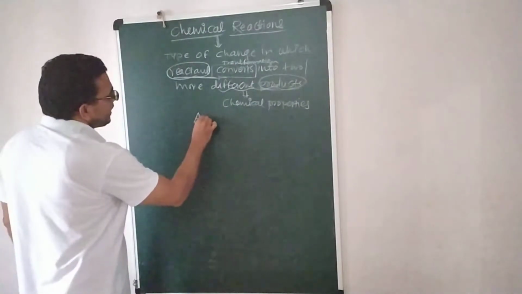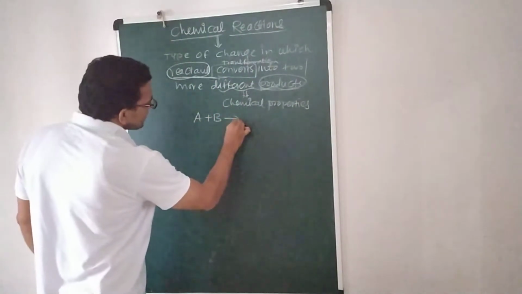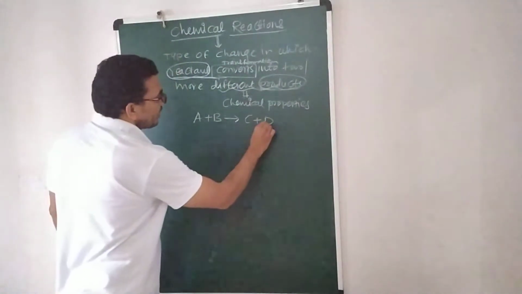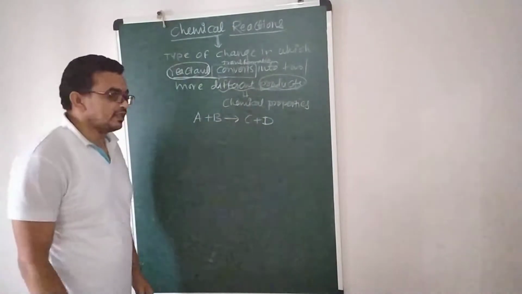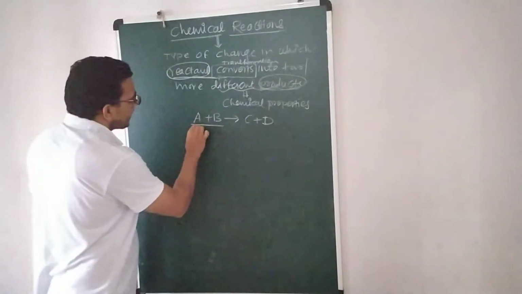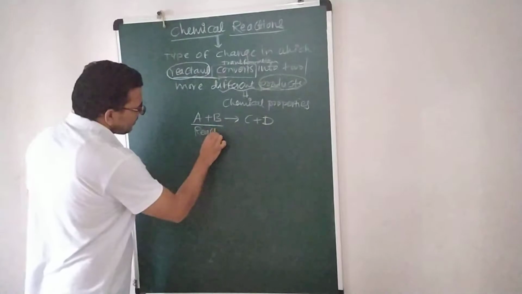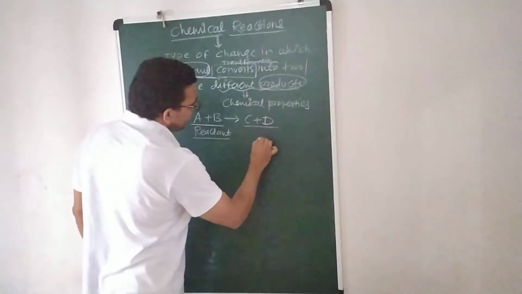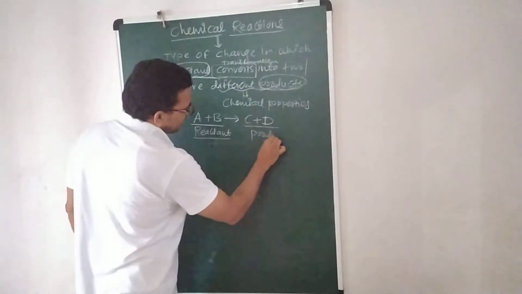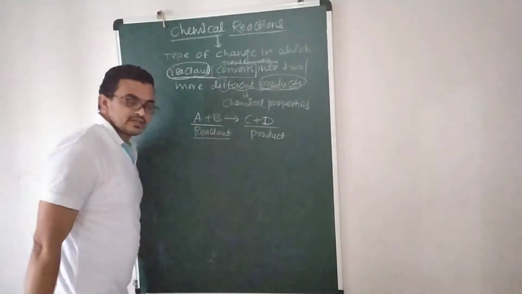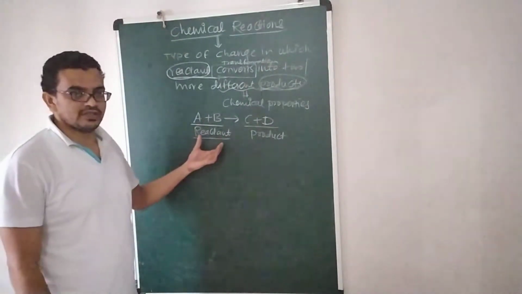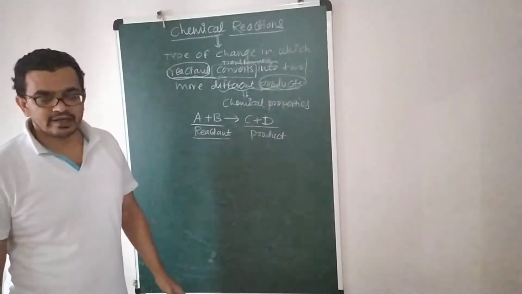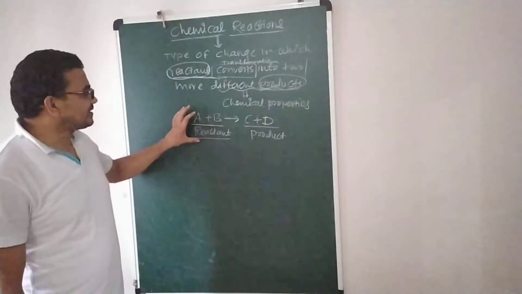For example, A plus B gives C plus D. This is a general reaction I am talking about. So A plus B gives C plus D. A and B are called the reactants, while C and D are called the products. In yesterday's lecture we already discussed this. Reactant is the left side part, product is the right side part.